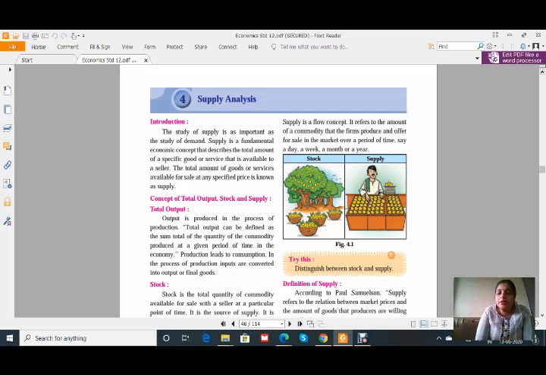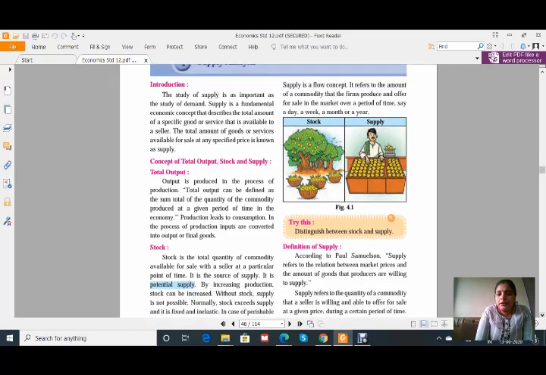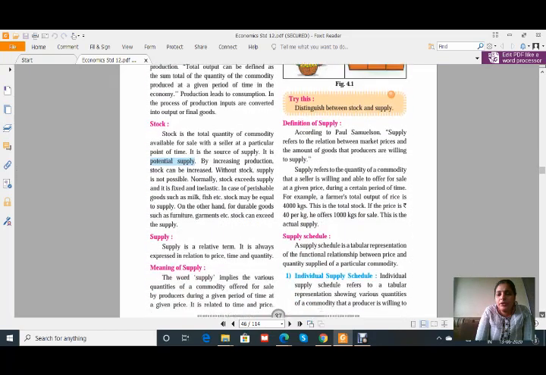Distinguish between stock and supply. This question may be asked for 2 marks. Yes, 2 marks. You can write 2 to 3 points for that. Now, I think I should go for the supply schedule and supply curve.